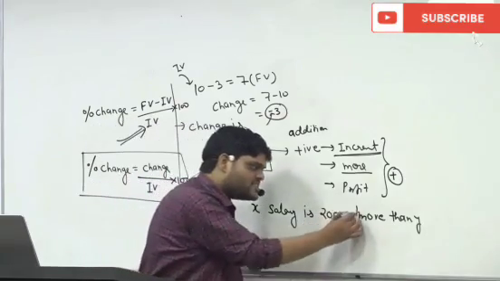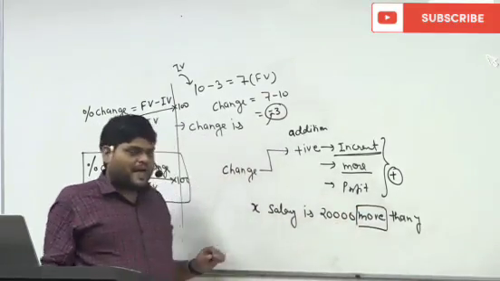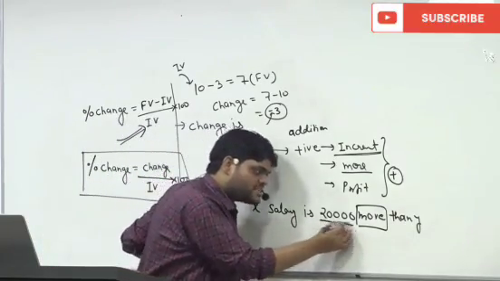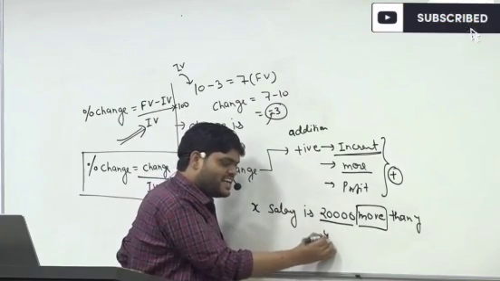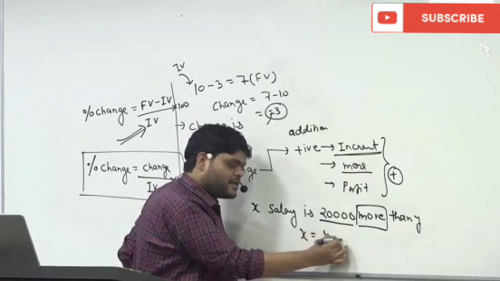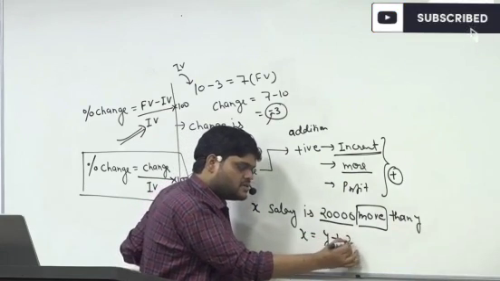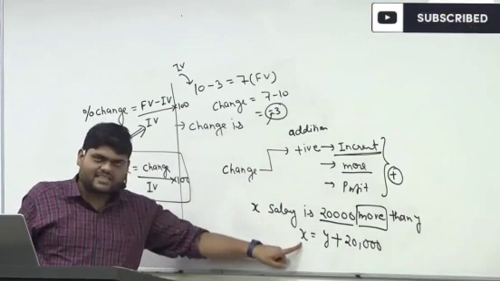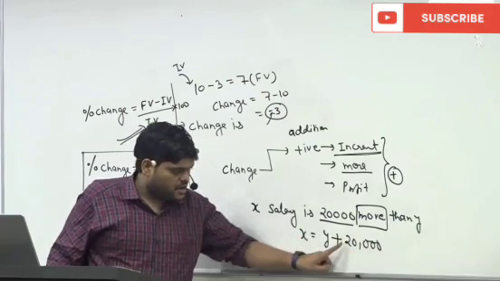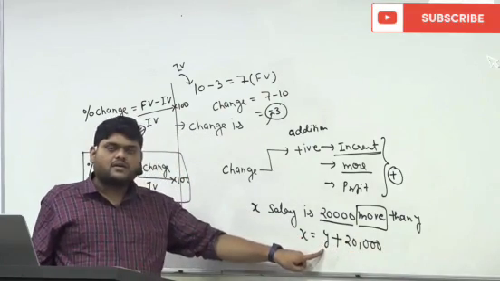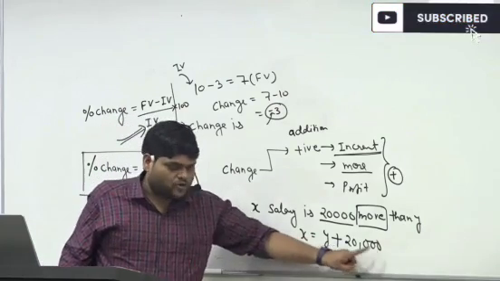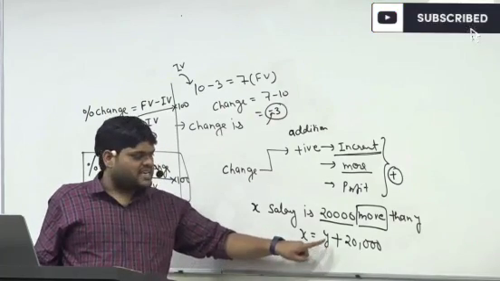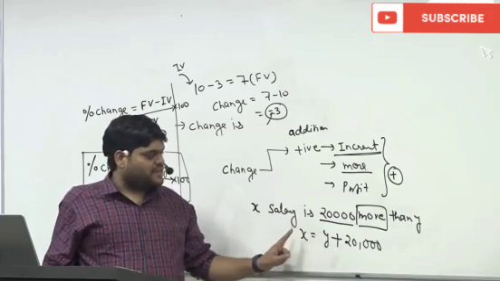As soon as I say more, that means something is getting added. And what is getting added? 20,000. So suppose Y's salary is Y. Then X's salary will be Y's salary plus 20,000. Now see the statement: X's salary is 20,000 more than Y. More means addition, then Y. That means whatever Y's salary is, if I add 20,000, that will become X's salary.